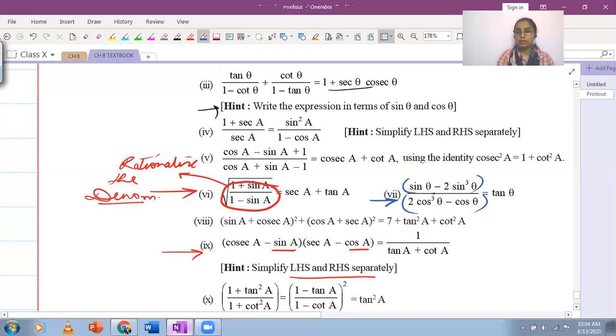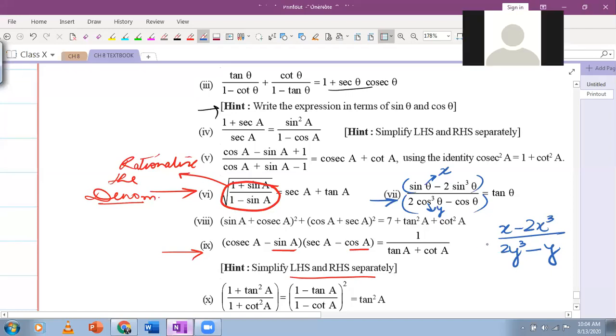We want to simplify this. And we're trying to simplify it the way we would simplify algebra. And yesterday I told you, think of them as variables. So if I think of sine theta as x, cos as y, this expression actually should look like this. Can you simplify this? अगर इसी को simplify करना होता, we can take x common from the numerator, we can take y common from the denominator.